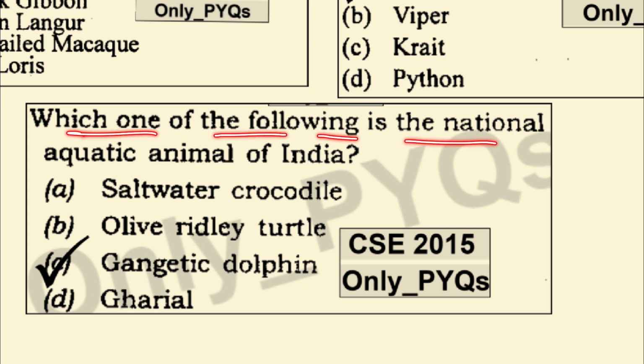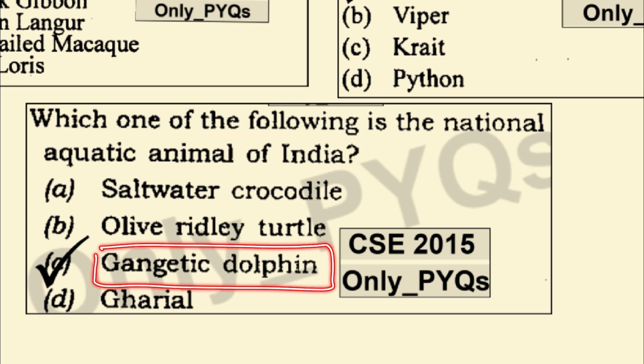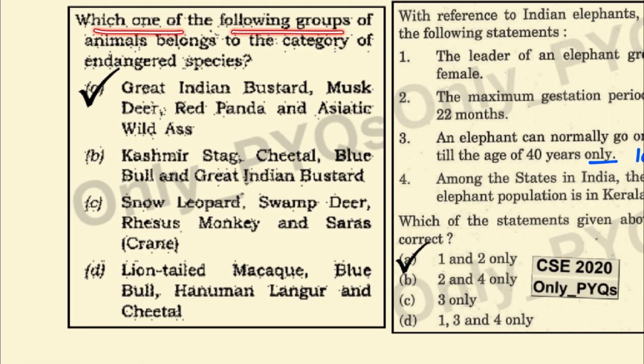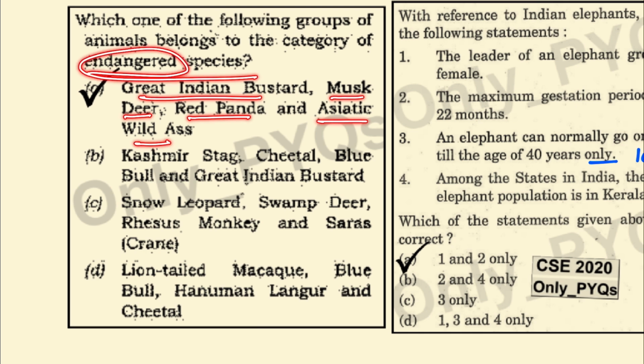Which one of the following is the national aquatic animal of India? It's the Gangetic dolphin. Which one of the following groups of animals belongs to the category of endangered species? It is the GIB, the musk deer, red panda, and Asiatic wild ass, which belong to endangered species.